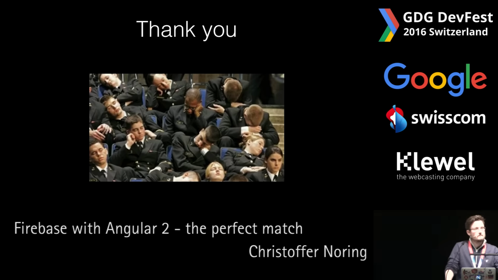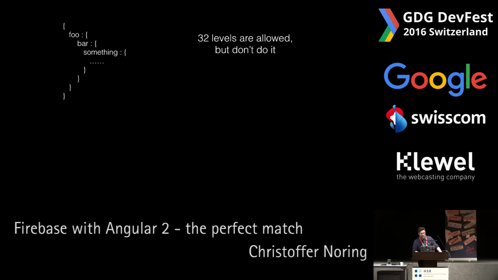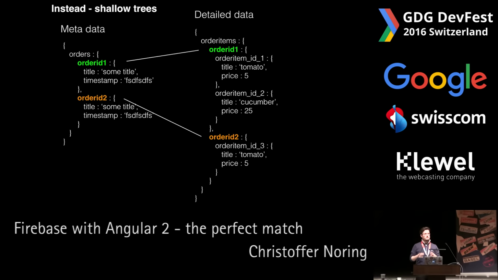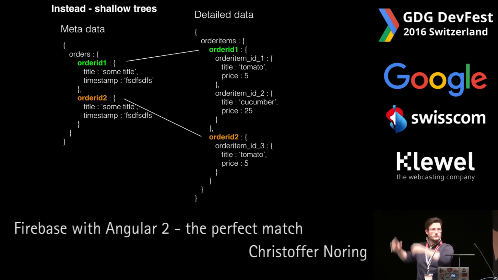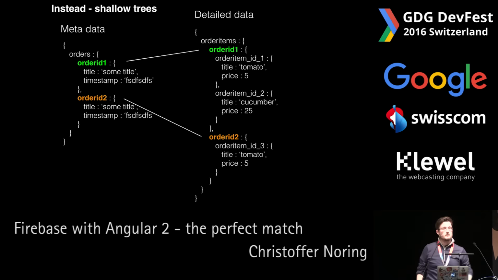Hi, thanks for the talk. Can you go back to the slide where you talk about shallow tree structures design, exactly there? So in this case, how do you relate that order ID 1 is the same in both structures in metadata? Do they have some ID and then you can reference them to understand that they are the same? Yes, thank you for the question, first of all. Yes, so the order ID is probably what it would be called for real. It would be an ID that Firebase would generate for us. So I'm just trying to make it visually visible for you guys. But yes, order ID 1 would correlate here, as you see with the colors. So that's how.